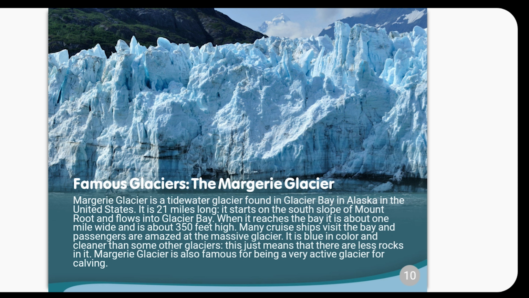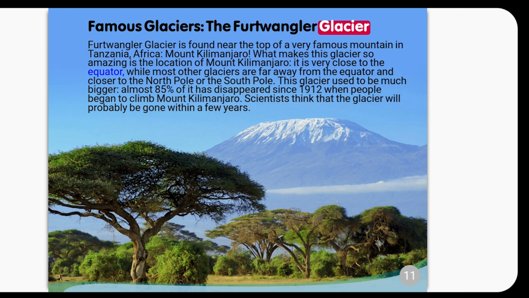Famous glaciers. The Furtwangler Glacier. Furtwangler Glacier is found near the top of a very famous mountain in Tanzania, Africa, Mount Kilimanjaro. What makes this glacier so amazing is the location of Mount Kilimanjaro. It is very close to the equator, while most other glaciers are far away from the equator and closer to the North Pole or the South Pole.